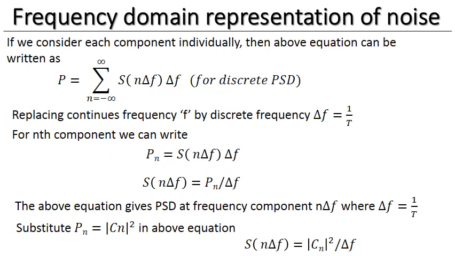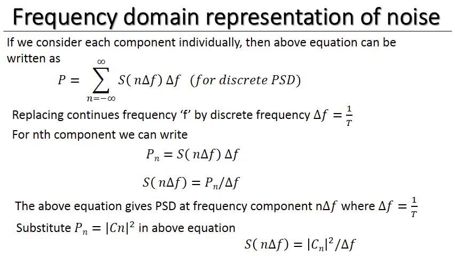From discrete power spectral density, the above equation can be written as P is equal to summation S(n del f) into del f. We obtained this equation by substituting the continuous frequency by its discrete frequency part, that is del f. For the nth component, we can rewrite this equation as power in the nth component Pn is equal to S(n del f) into del f. If we want to calculate the power spectral density of the nth component, rewriting it, S(n del f) is equal to Pn upon del f.